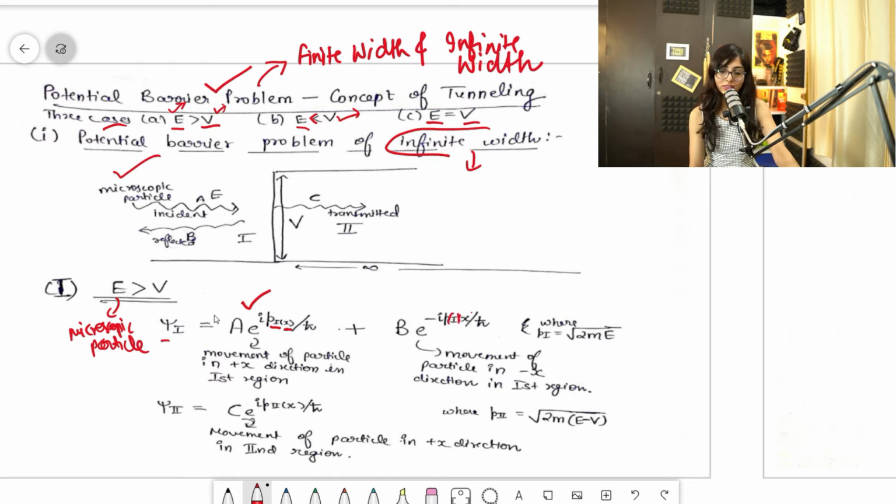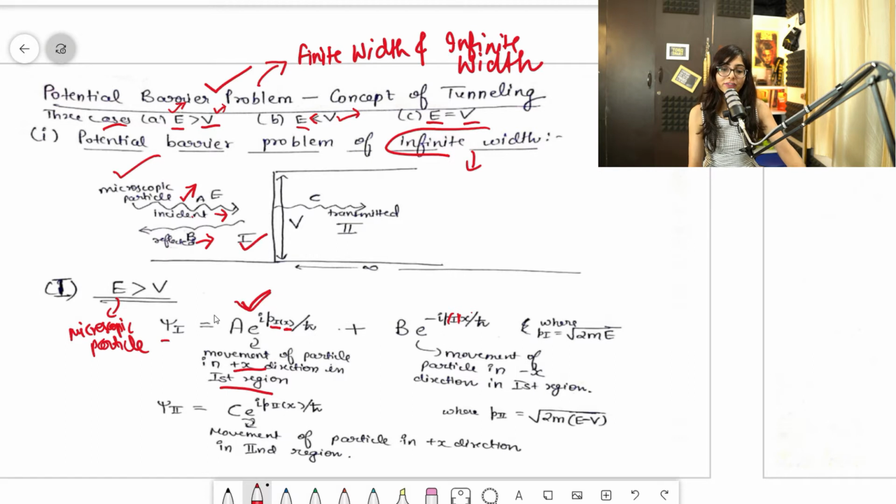Can you see? Because we are talking about the first region, it has two possibilities, one of incidence and second of reflectance. The movement of the particle in the plus x direction in the first region will be defined by this.